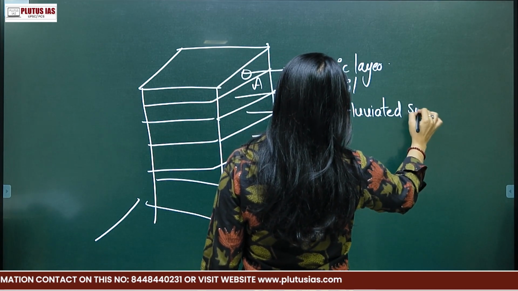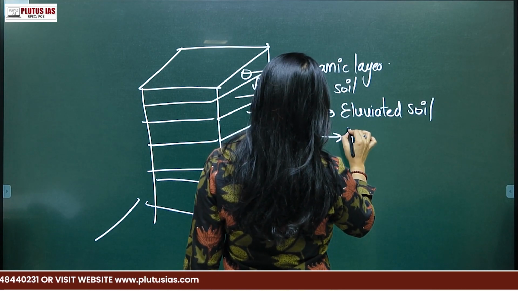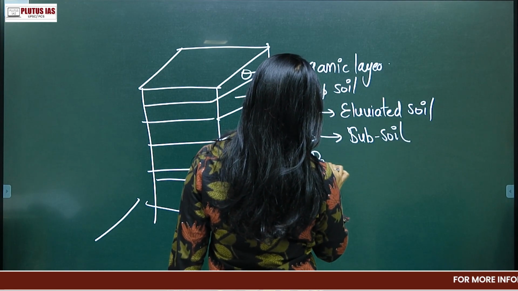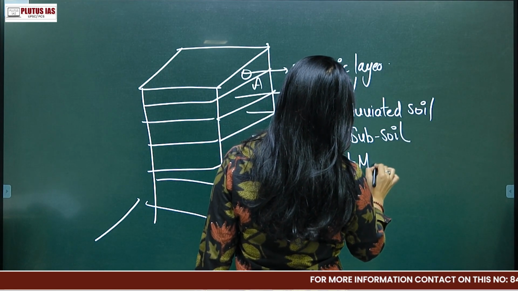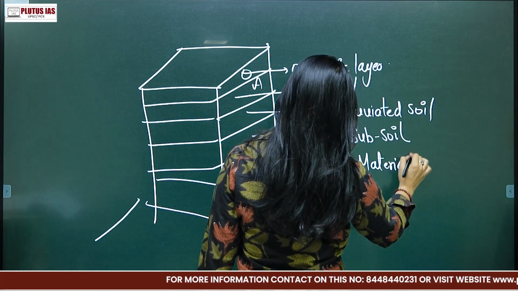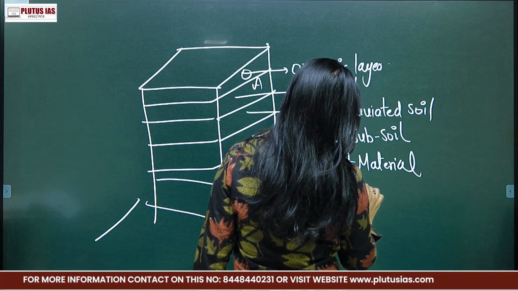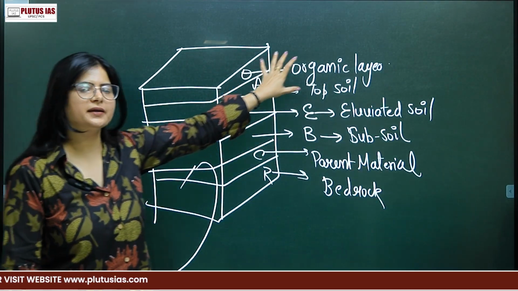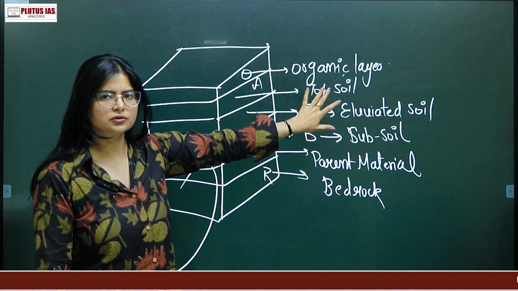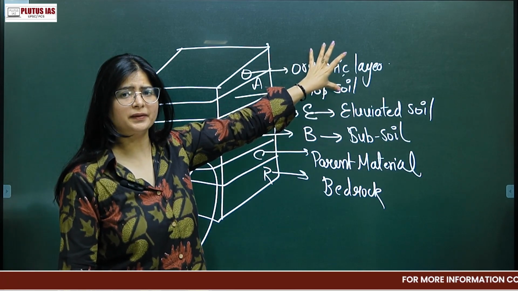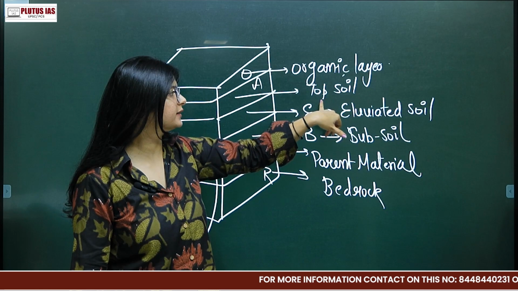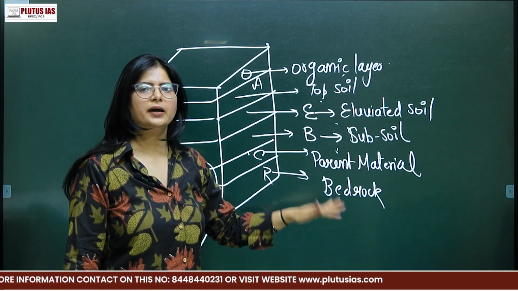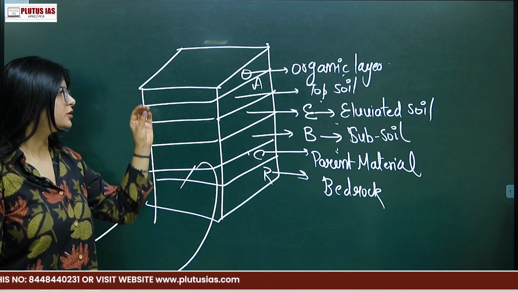Eluviated soil, subsoil, parent material and bedrock. This is how your horizon has been formed. The top layer is the organic layer, that is O, then there is a topsoil, then eluviated soil, then subsoil, parent material, and the bottom one is the bedrock, right?